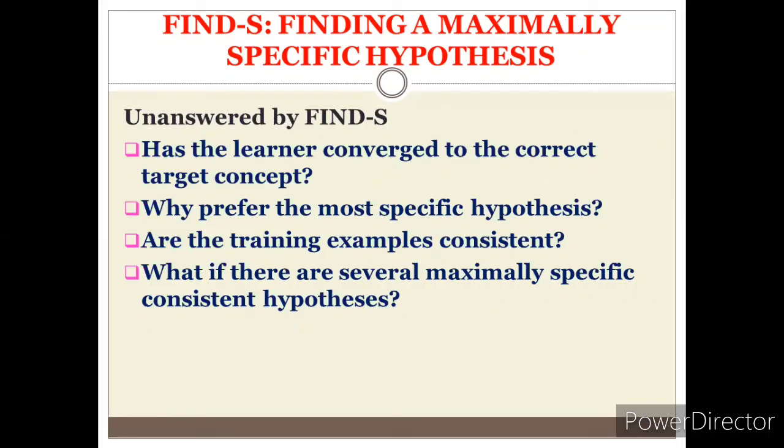As there are n number of training examples present, and some of them can be consistent, among them we have to find out whether the most specific hypothesis we found is correct or not. What if there are several maximally specific consistent hypotheses? As we already said, there may be another form of specific hypothesis, but whatever we have got for the Find-S algorithm, is that correct or not? We must assure it.